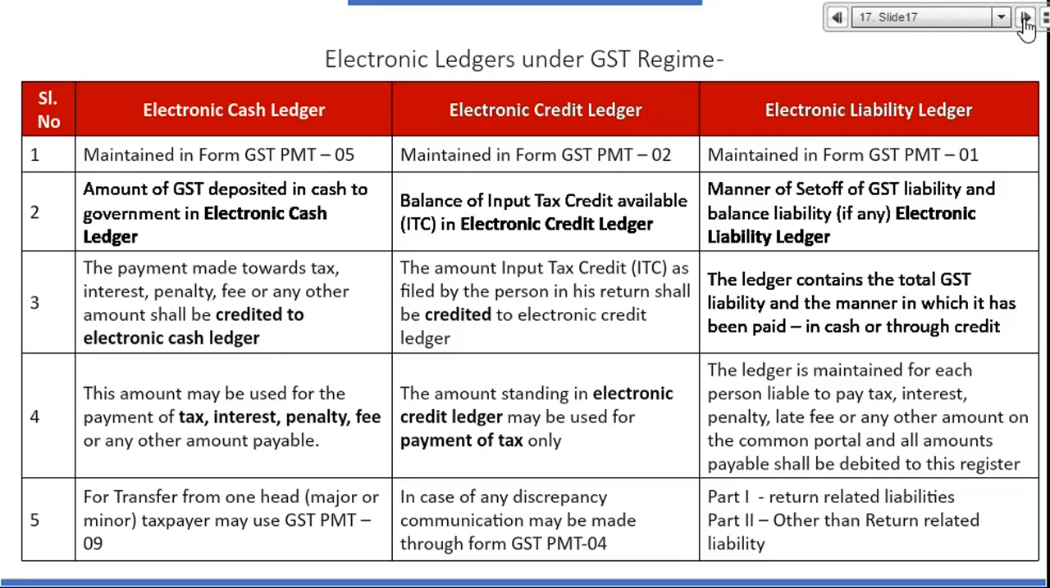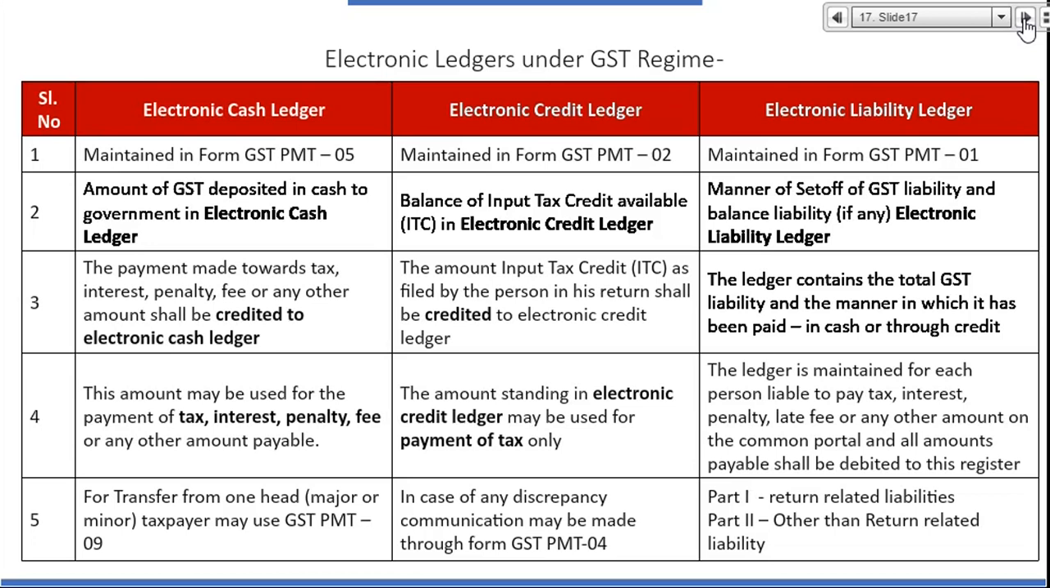There are 3 ledgers in GST portal or GST system. One is electronic cash ledger, second is electronic credit ledger, third is electronic liability ledger. What is cash ledger? Any amount you pay through cash or bank or any online transfer will come in electronic cash ledger, and the ledger is maintained in form called GST PMT 05, right? Any amount deposited in cash to government will come under electronic cash ledger. Through this you can use for payment of tax, interest, penalty or fee,